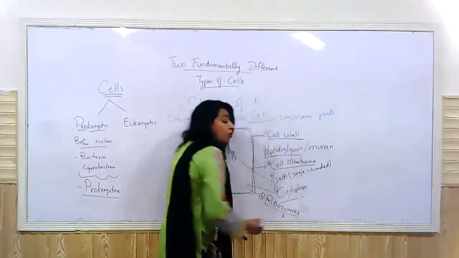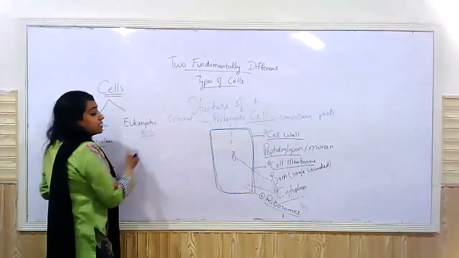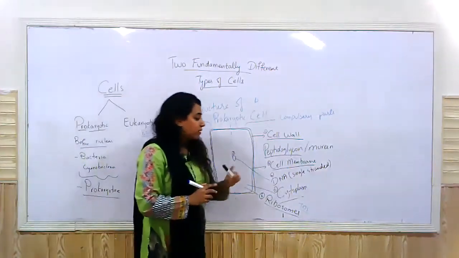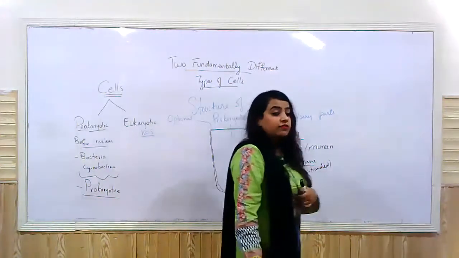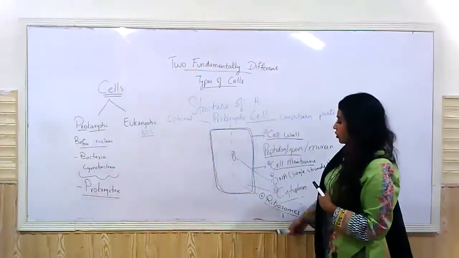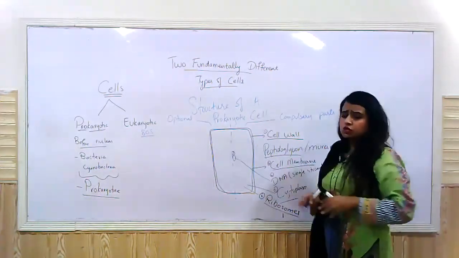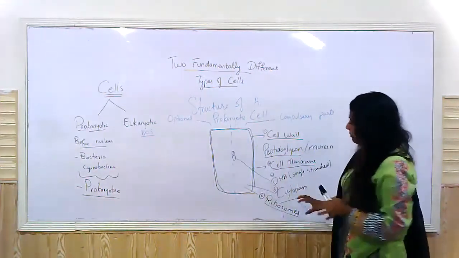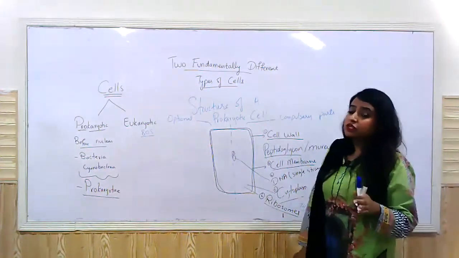They are a bit smaller. In the case of the eukaryotic cell, the size is 80S, right? So they're a bit smaller as compared to the ribosomes in the eukaryotic cells, but the function is the same.